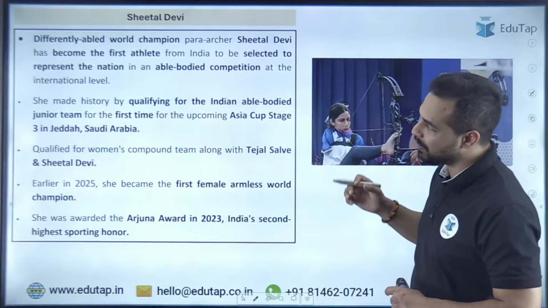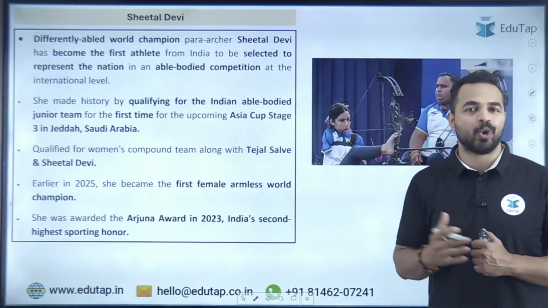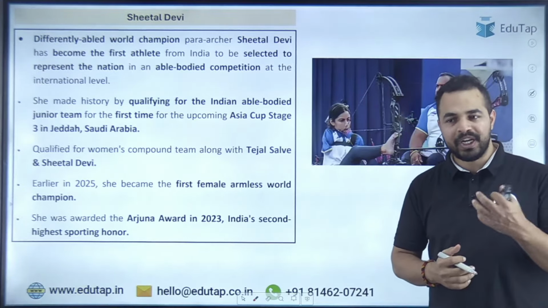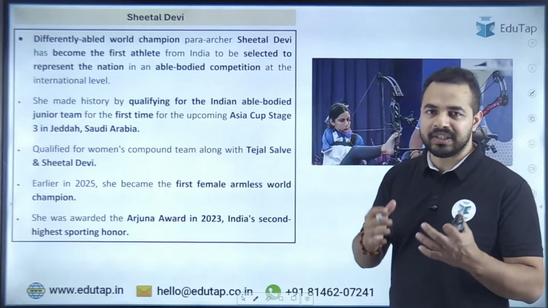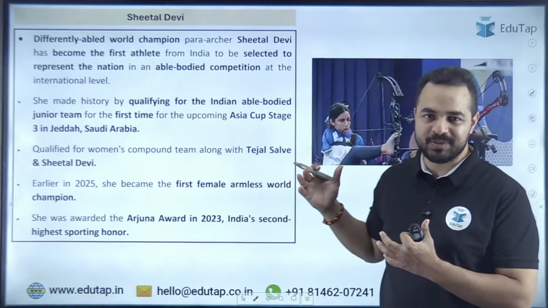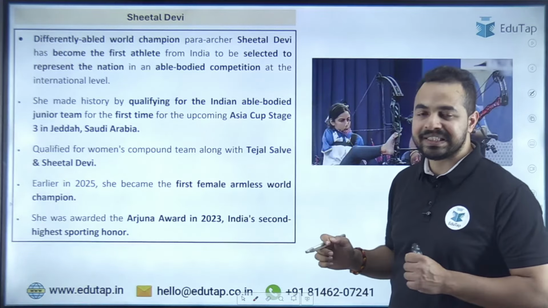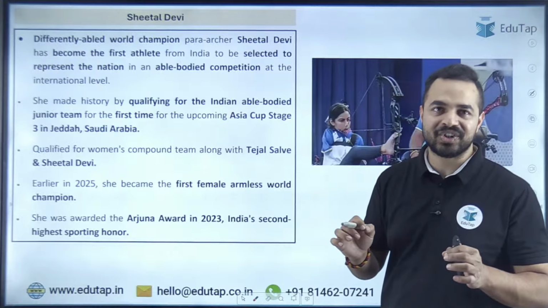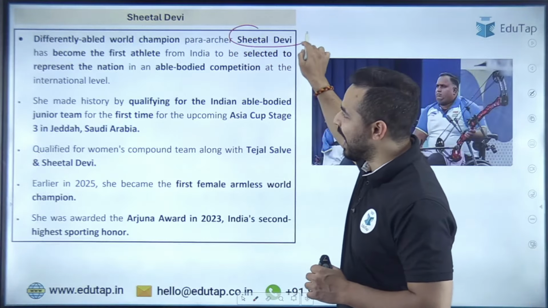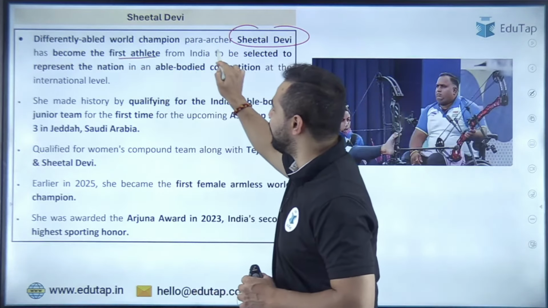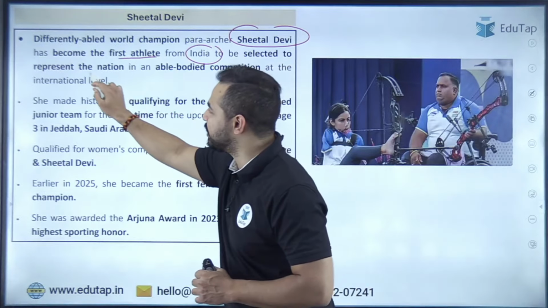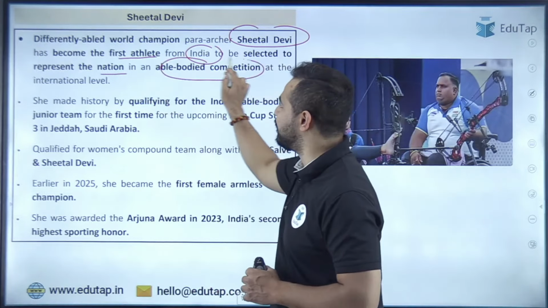Sheetal Devi, guys, is a real inspiration for the whole nation, right? So many times in our life we just crib about the things that we are not having, but she is the real inspiration. You can see here that coming from the differently abled world, the world champion para archer Sheetal Devi has become the first athlete from India to be selected to represent the nation in an able-bodied competition.